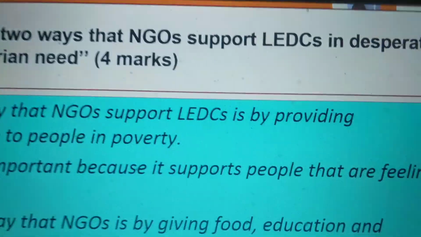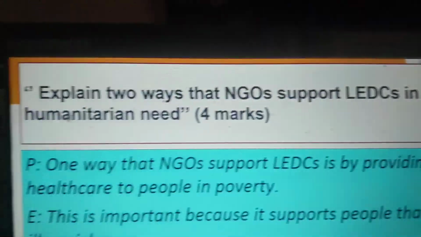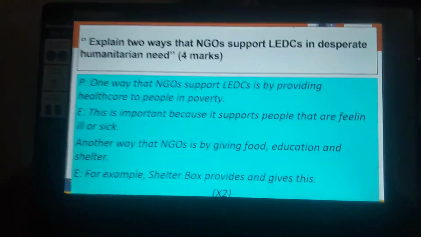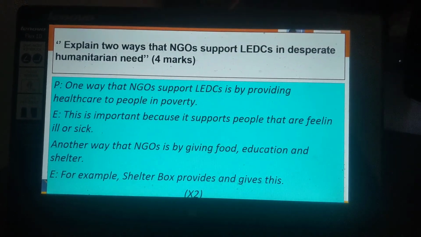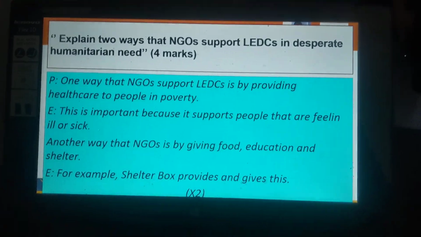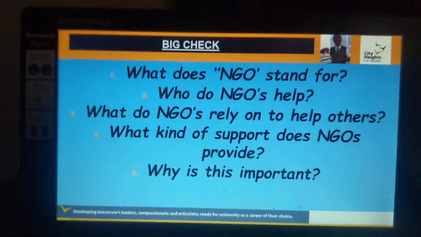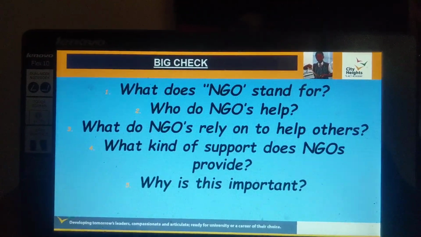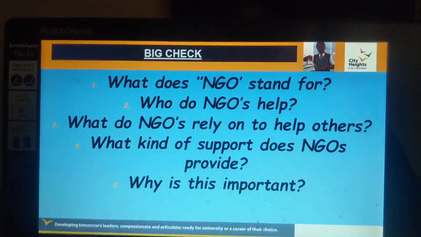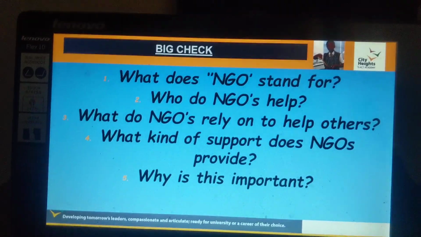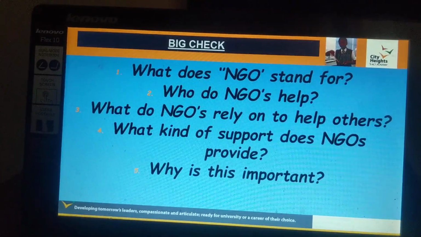So I want you to really think about that question. Explain 2 ways that NGOs support LEDCs. How do they support LEDCs? And I want you to answer that question in a point-explain, 4 sentences, paragraph, please. Lovely. So we've already looked at that. That's the big check. I want you to really reflect and think about what you've learned from today's lesson. Take your time with this. Really understand what an NGO is. Really understand the work that they do.